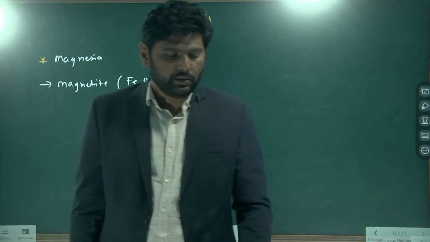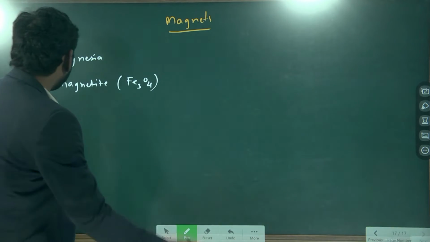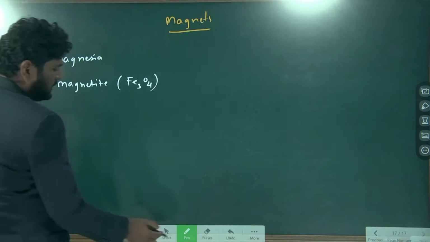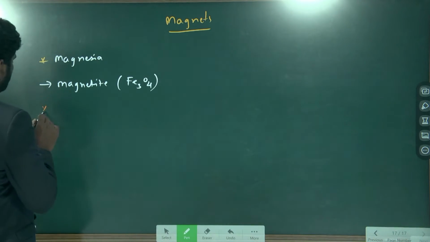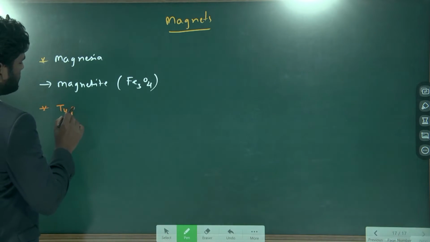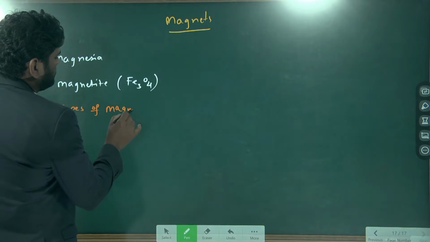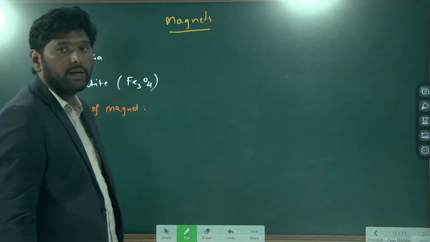Now here we have some types of magnets. Now let's take the types of magnets. How many types of magnets do we have?